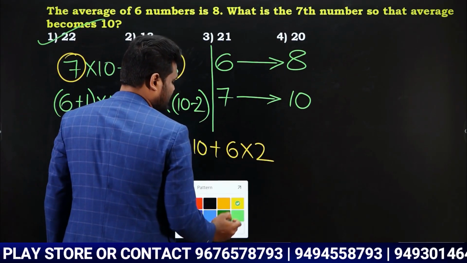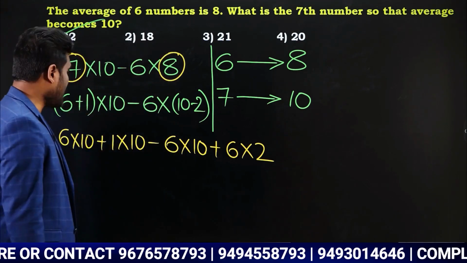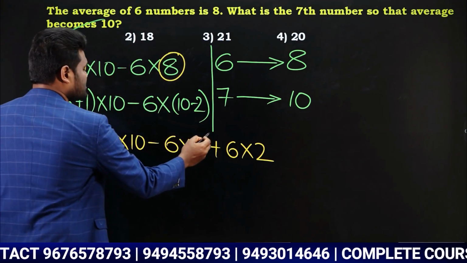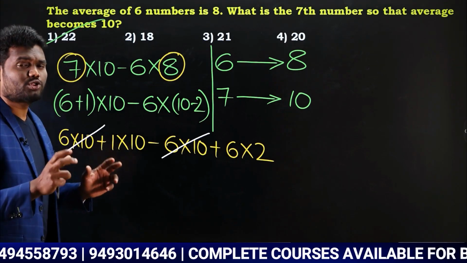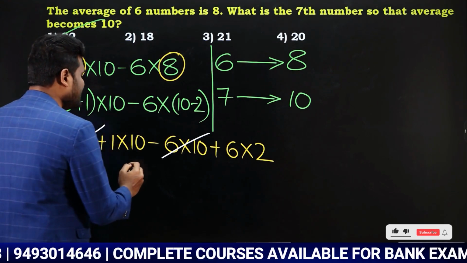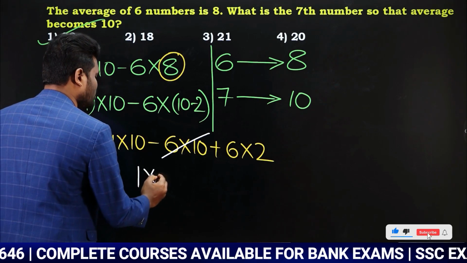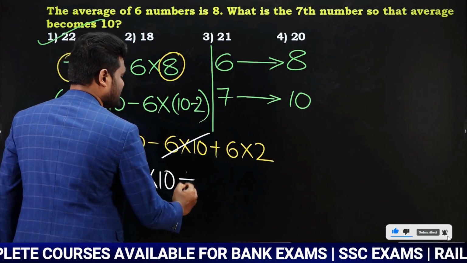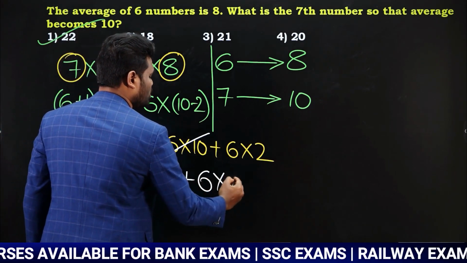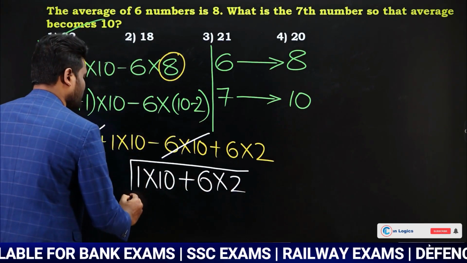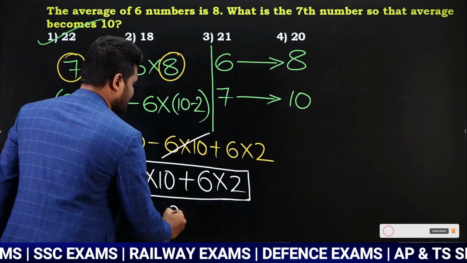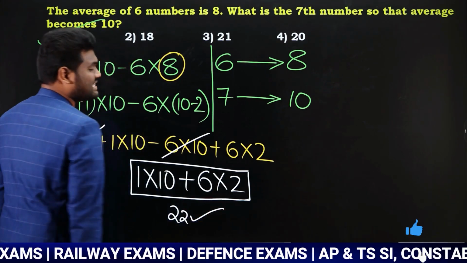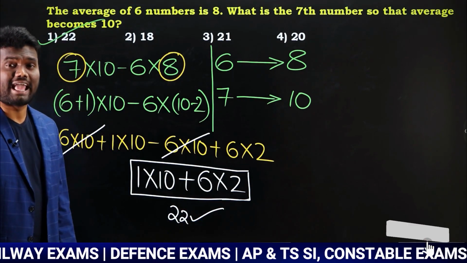Now this is your calculation. Yes or no? If you observe carefully, this is minus 6 into 10 and this is plus 6 into 10. Both of them get cancelled. And finally you are left with 1 into 10 plus 6 into 2. This is what you are left with finally. Yes or no? If you simplify this, you are going to get the answer 22, which is the same as the answer we got earlier.